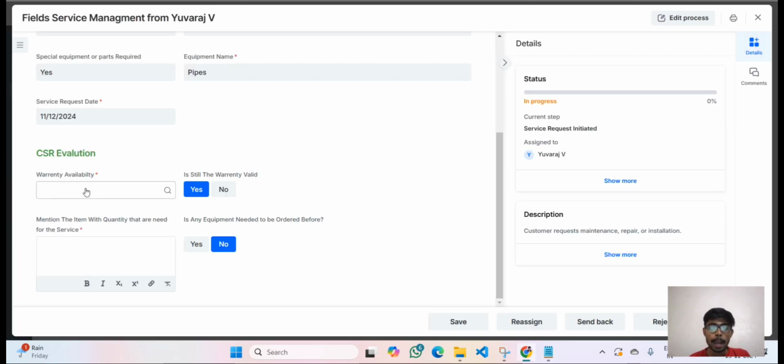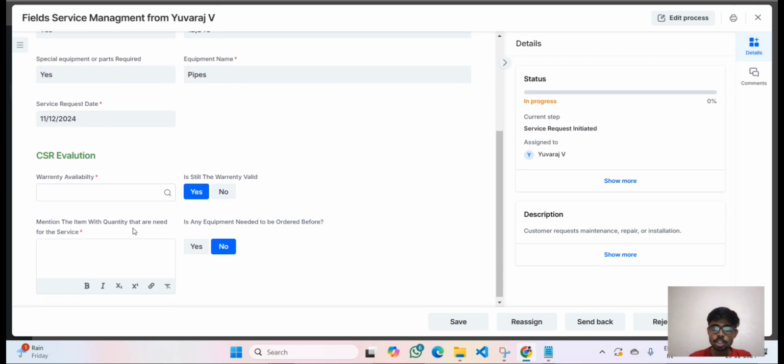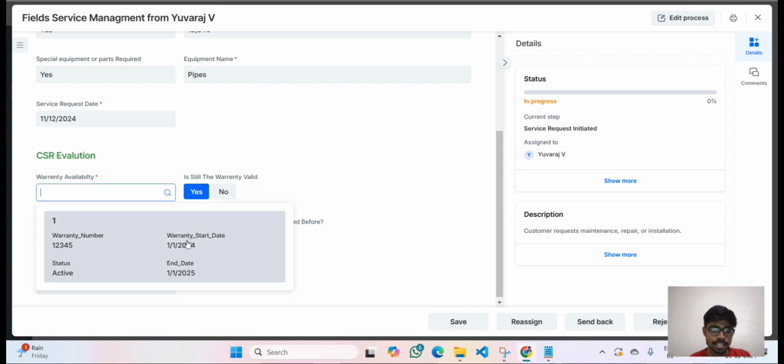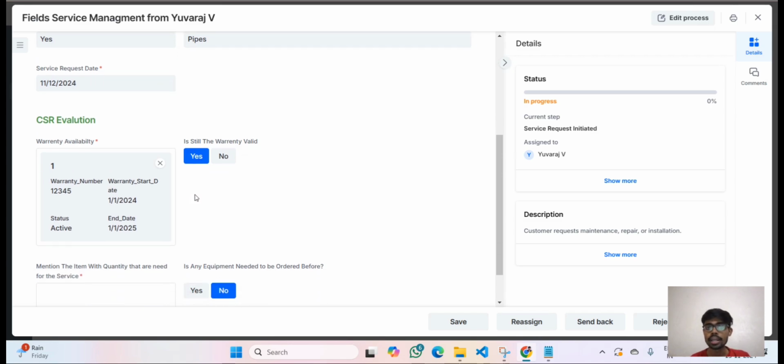In this I'm going to pass this warranty number here. Based on this, it will go to the data set, search, and show whether it is active or inactive. So let us just give a click. It has searched that warranty number 1234 has the start date and end date, and it also shows the status is active. Since it is active, I could select it and I will make still the warranty, yes.